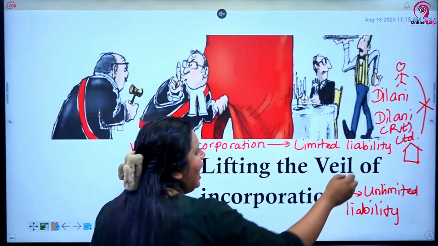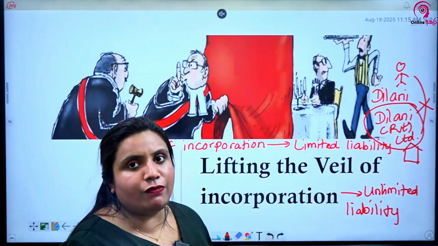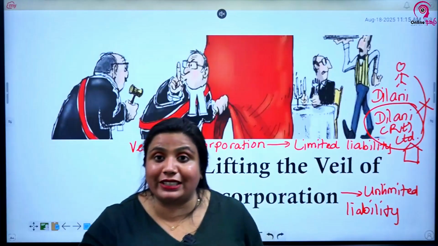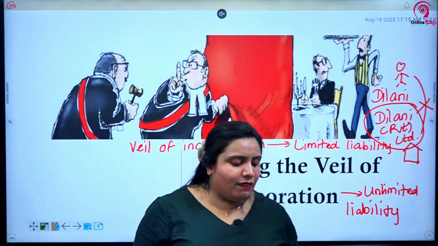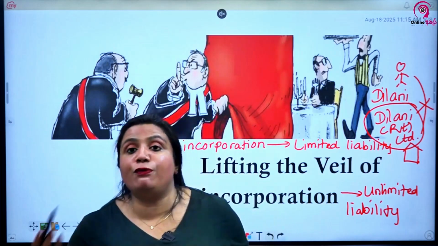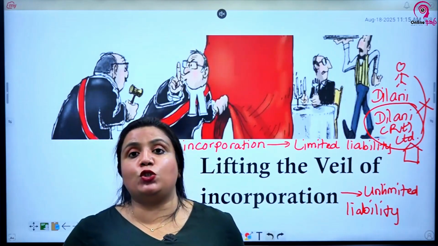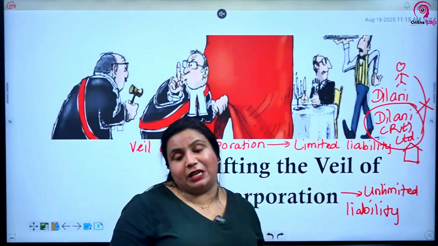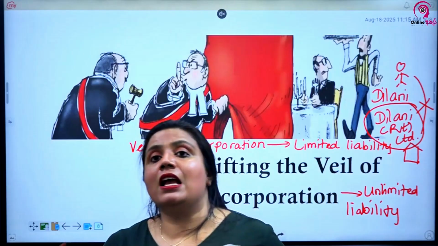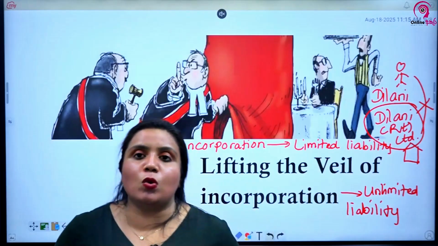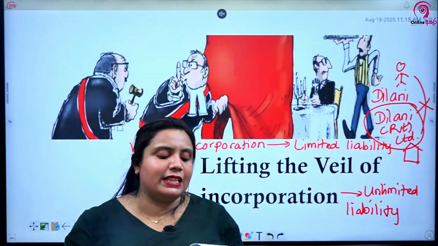So here also actually I am using this company for an improper purpose. I am using the company for a purpose I should not have used the company. In those situations, of course, the corporate veil can be lifted. Of course, to prevent fraud. Fraud is illegal. Fraud is criminal, right? In that situation, if someone is doing a fraud by hiding behind the company, especially when it comes to money laundering offences and things like that, wrongful trading, money laundering, in these situations, the court will lift the corporate veil to see who is doing the fraud by hiding behind the company.